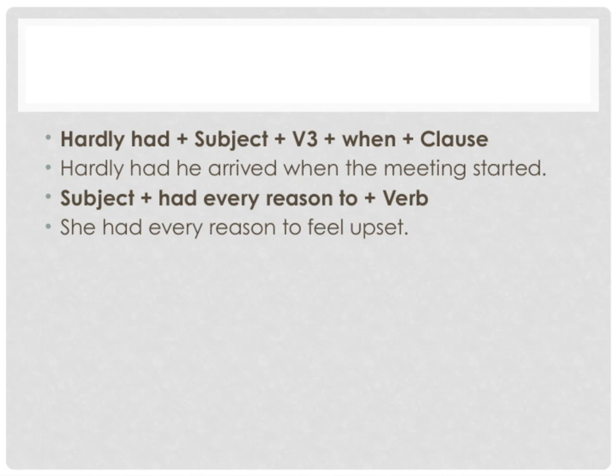Next, there's the phrase, subject plus had every reason to plus verb. This expression helps us talk about situations where someone has a justified feeling or action. For example, she had every reason to feel upset. It shows that their feelings or reactions are completely understandable given the circumstances. Both of these constructions help us add nuance and clarity when describing events and reactions in a narrative. They are especially useful for making our storytelling more precise and expressive, which ties directly into the overall theme of mastering complex sentence structures for better communication.